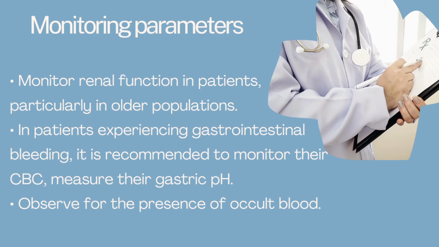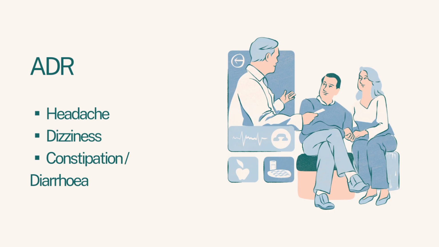As famotidine is primarily eliminated through the kidneys, consider monitoring renal function in patients, particularly in older populations. In patients experiencing GI bleeding, it is recommended to monitor their CBC, measure their gastric pH, and observe for the presence of occult blood. The side effects observed are headache, dizziness, constipation, or diarrhea.